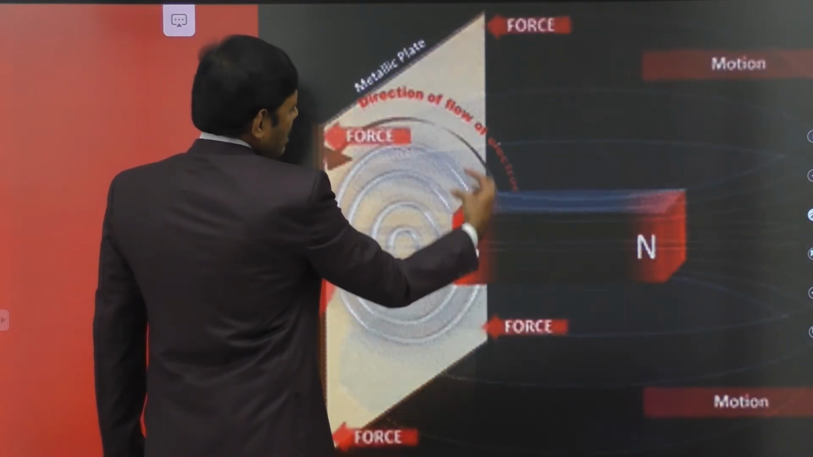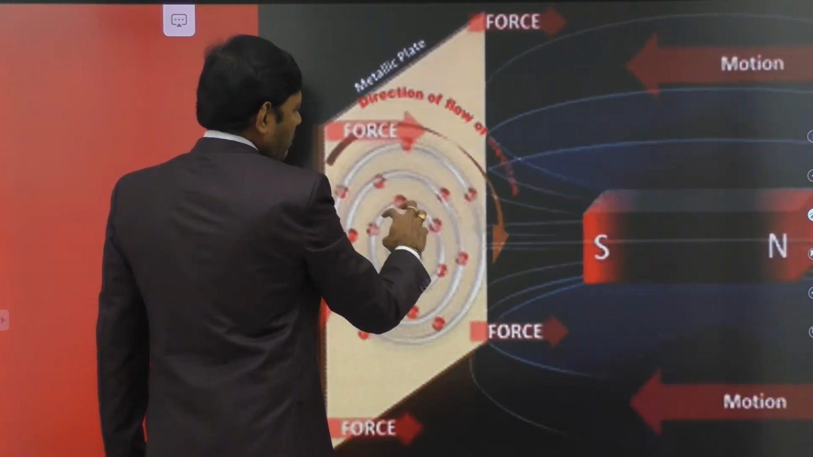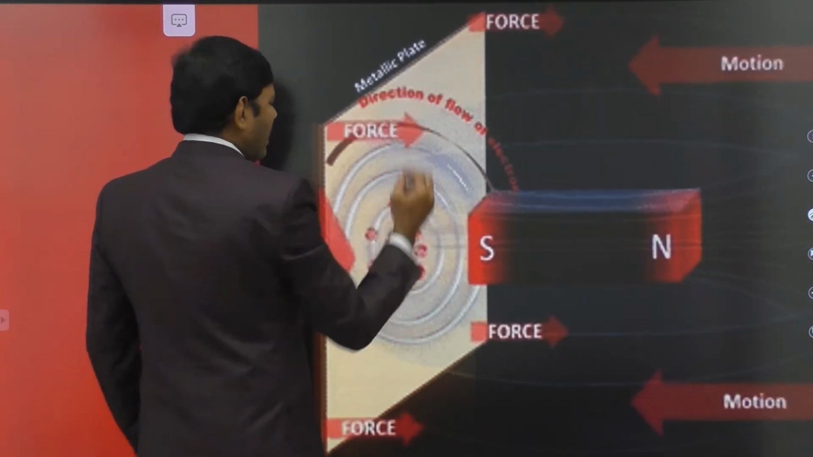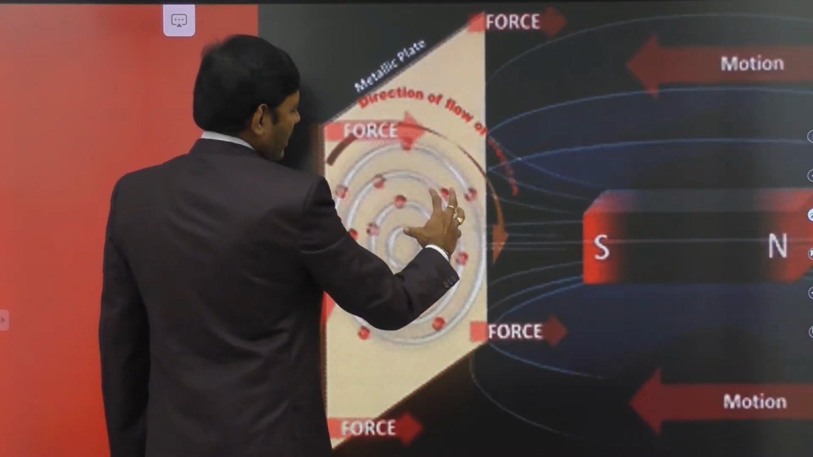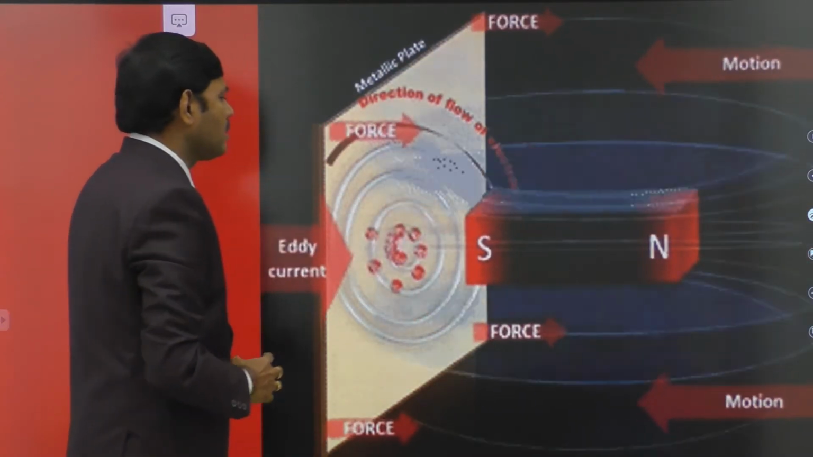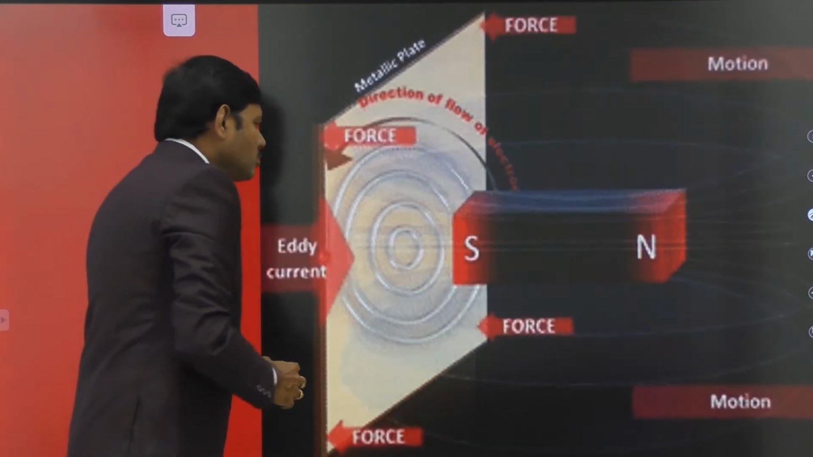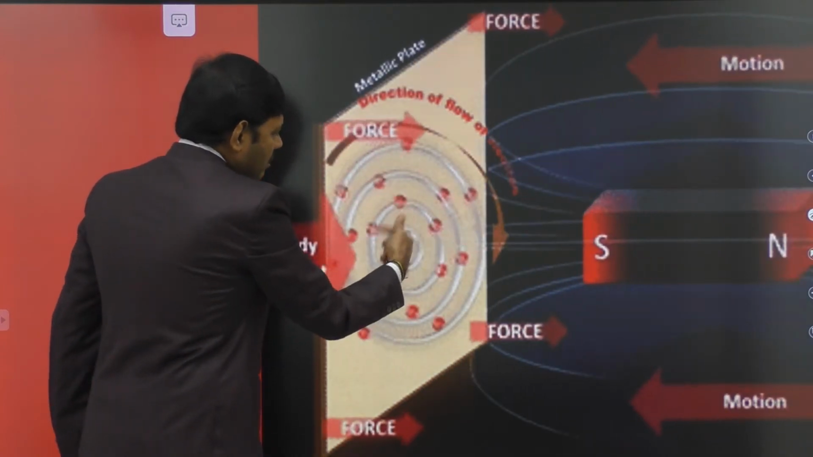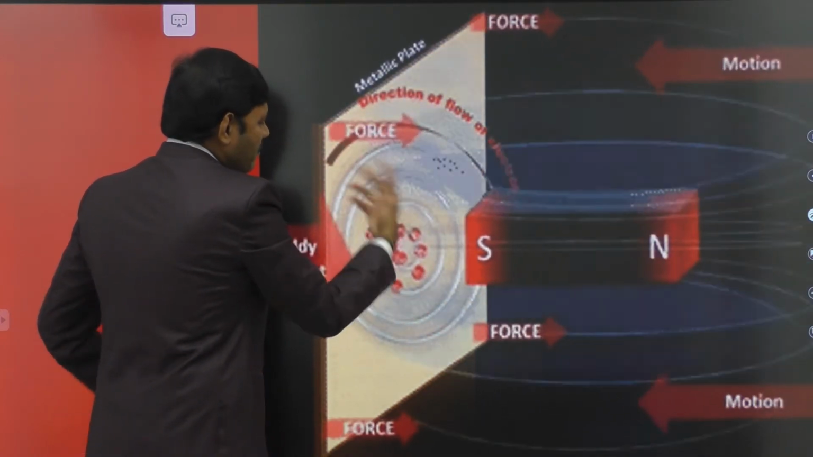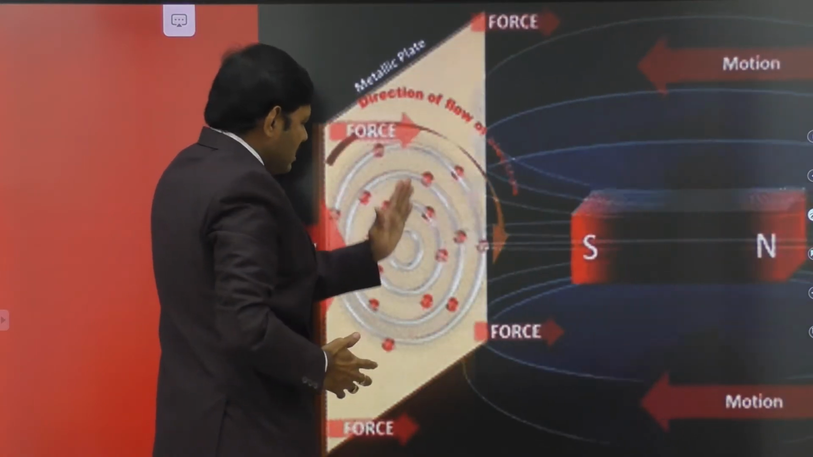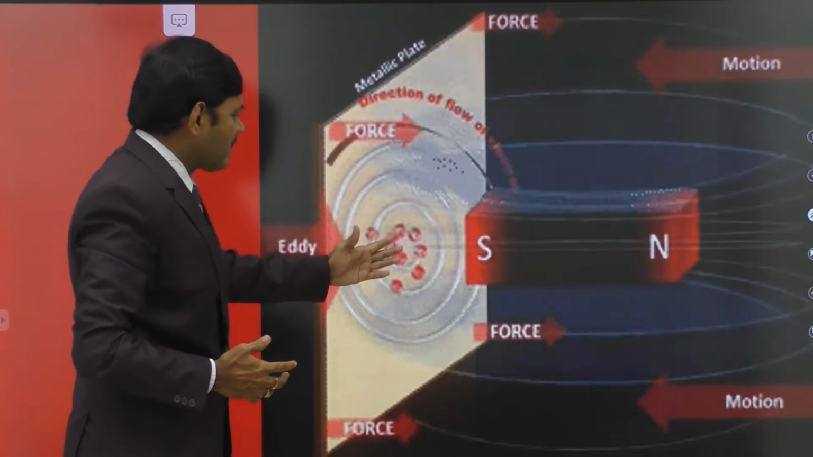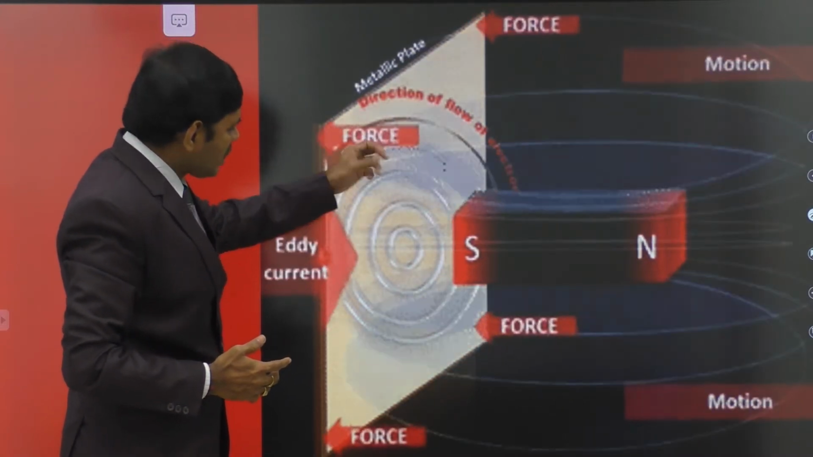Suddenly there is a change in magnetic flux through the metal plate by approaching the south pole of the magnet towards it. This change in magnetic flux must be opposed by the metal plate according to Faraday's experiment, so that the face of this metal plate should become a south pole. In order to prevent the change in magnetic flux, the face of the metal plate must become a south pole.